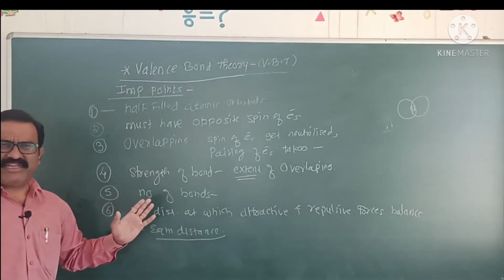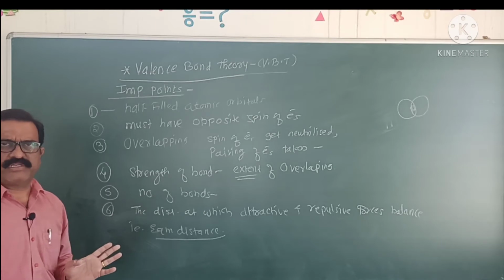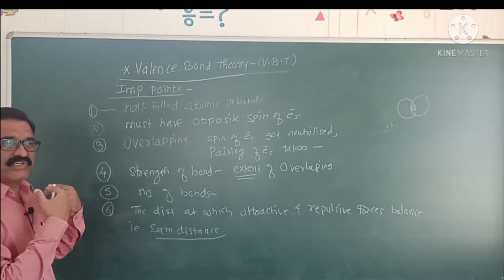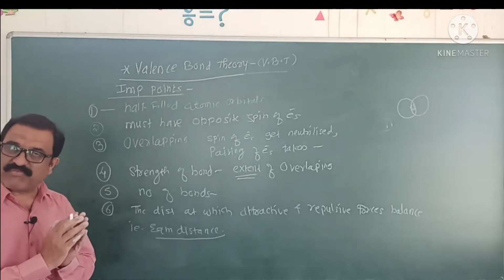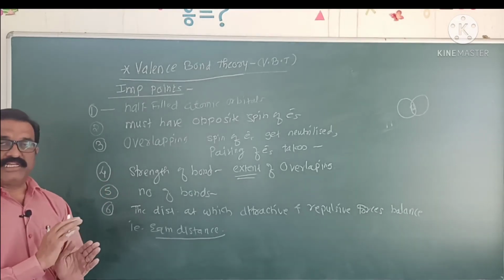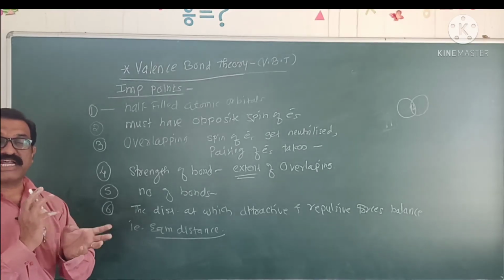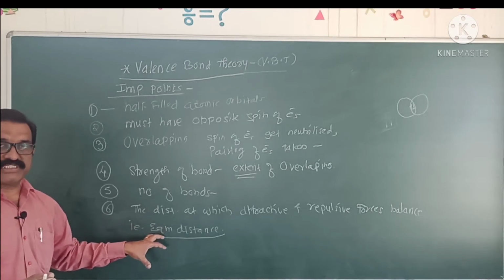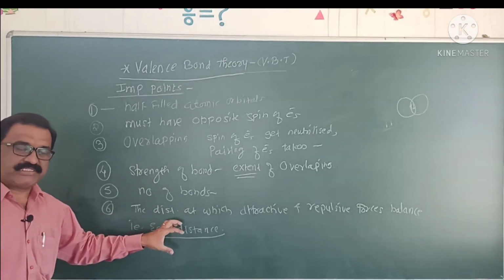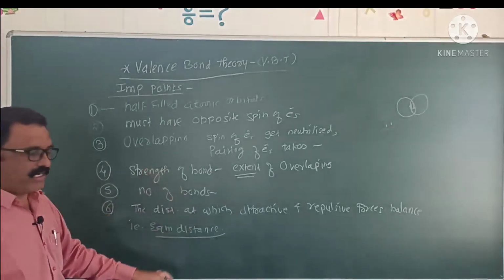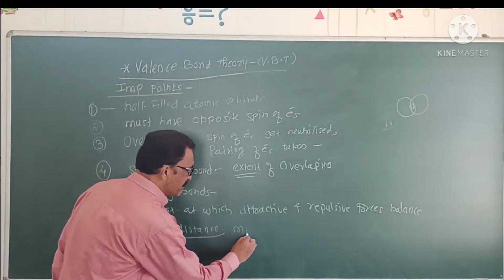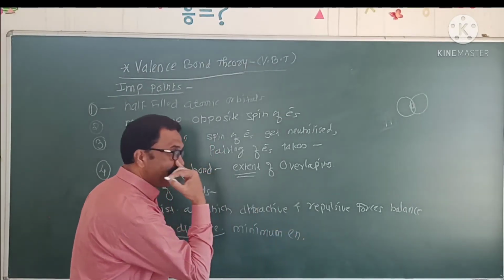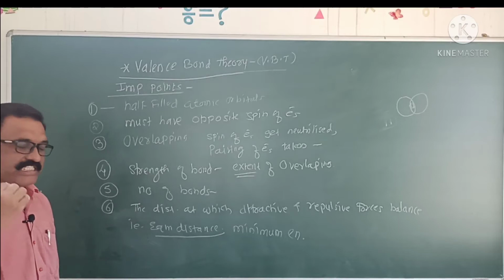When they are far away, overlapping is not possible. When they are much closer to each other, the potential energy goes on increasing and overlapping is not possible. When the repulsive forces and attractive forces are exactly balanced, this is known as the equilibrium distance. At this equilibrium distance, the overlapping orbitals have minimum energy and maximum stability.